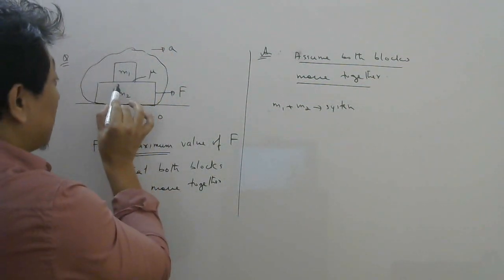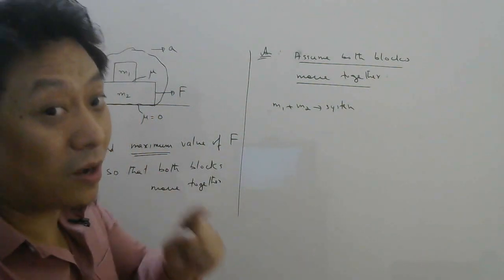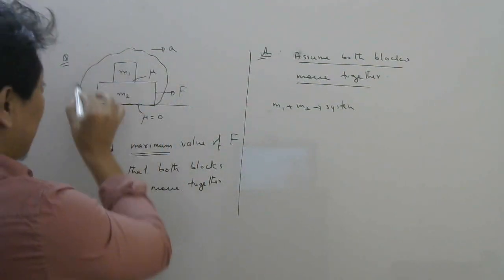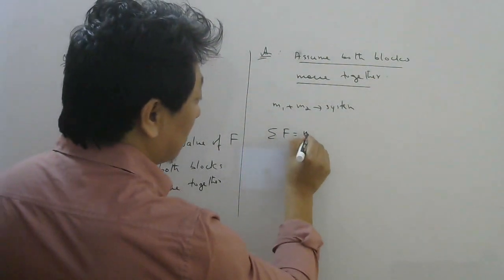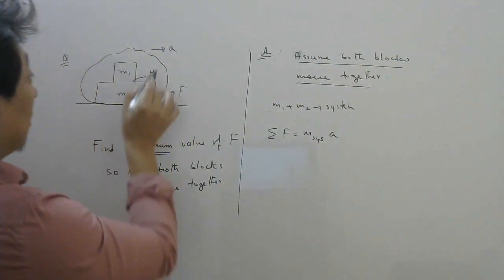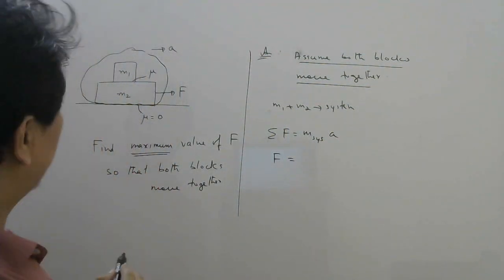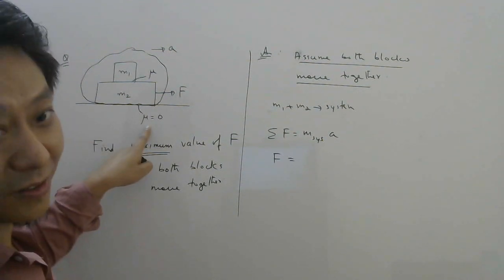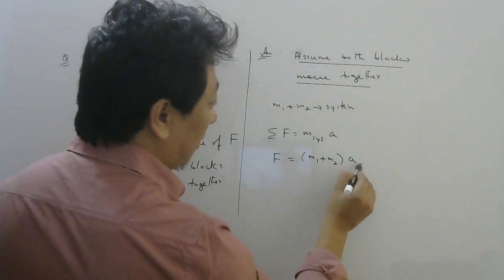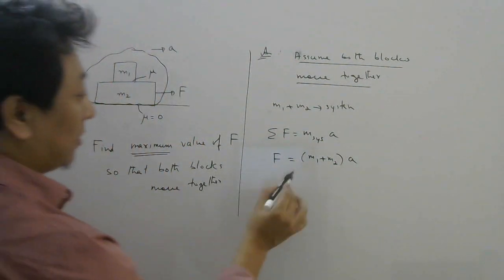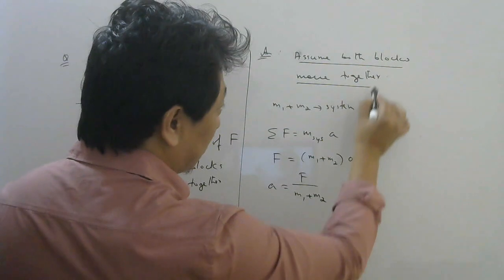Now, whatever friction acts between these two, that will be an internal force. And internal force we don't include while writing Newton's second law. So for this system, if I write Newton's second law, then the net force on the system is mass of the system into A. The only force on this system along the x-axis is F. Right? There is no friction here, remember. It is smooth. Okay. And the mass of the system is m1 plus m2, into A. So A will be what? F by m1 plus m2.